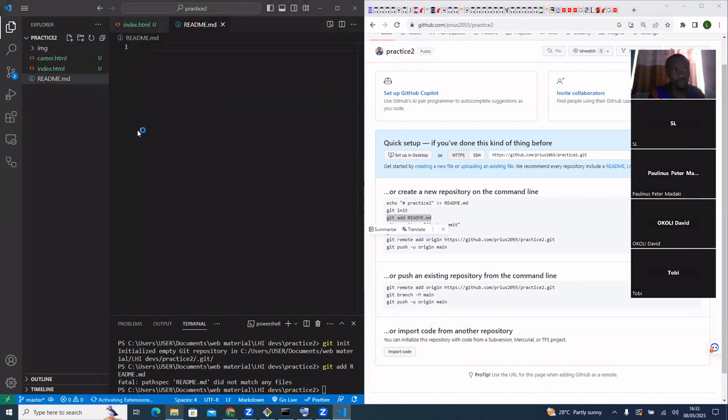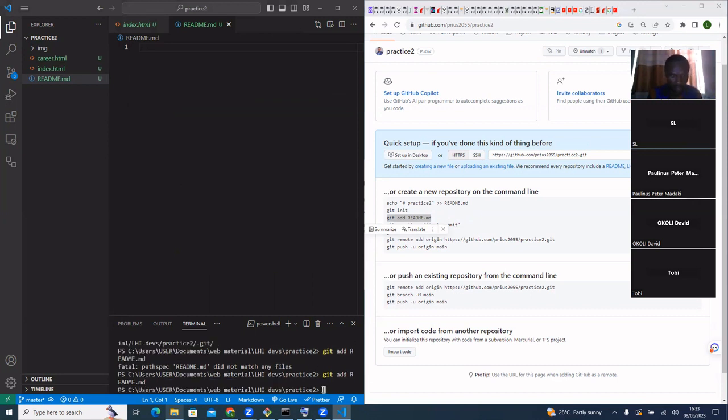MD file. So that command is saying that we need to add the readme. So I've staged this new file I created. Adding means you are staging. The next step says git commit. I want to commit these 3 changes I've made so far. I want to commit them now too.